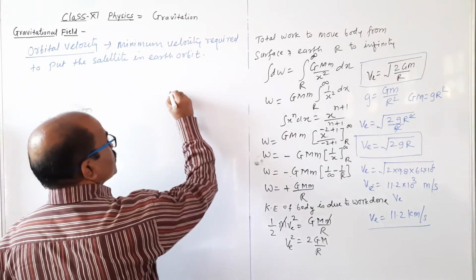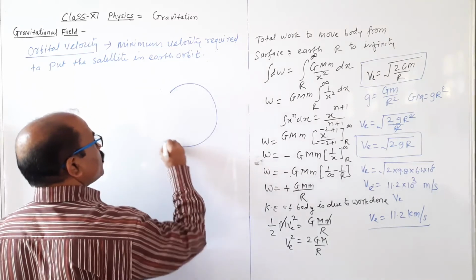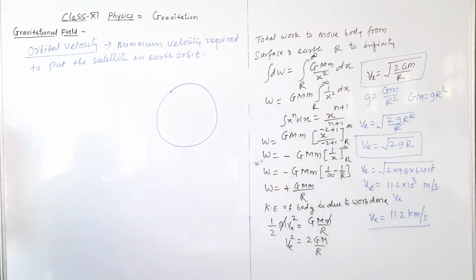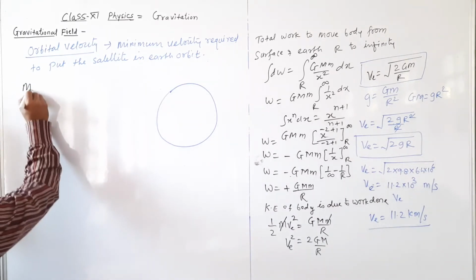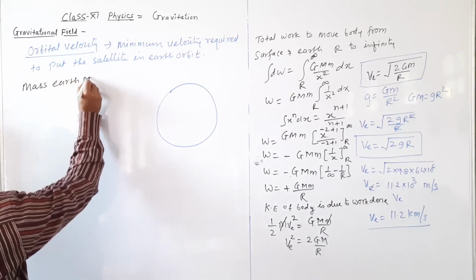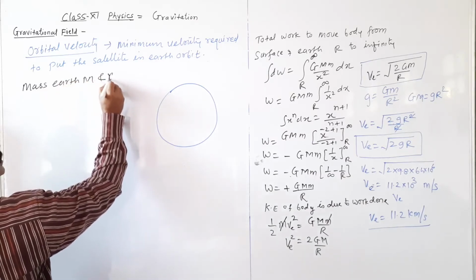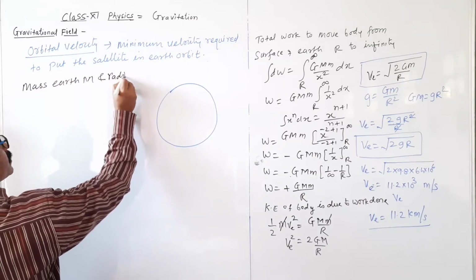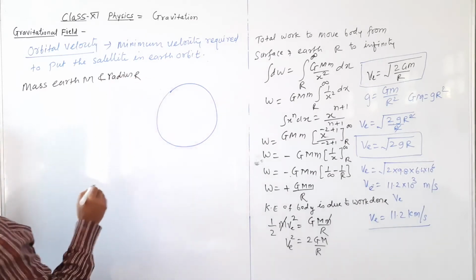Consider the earth is a sphere of mass m and radius r.